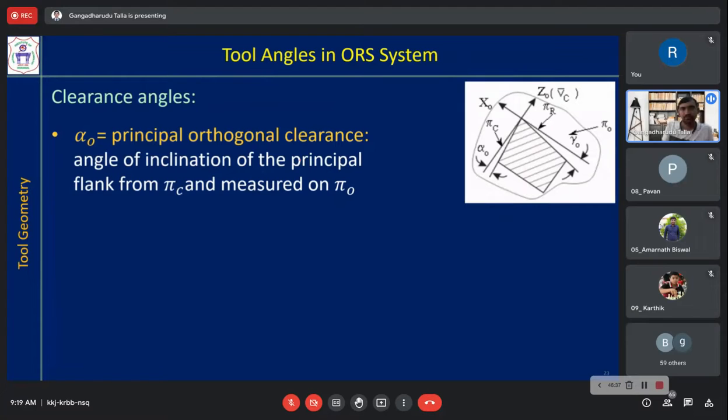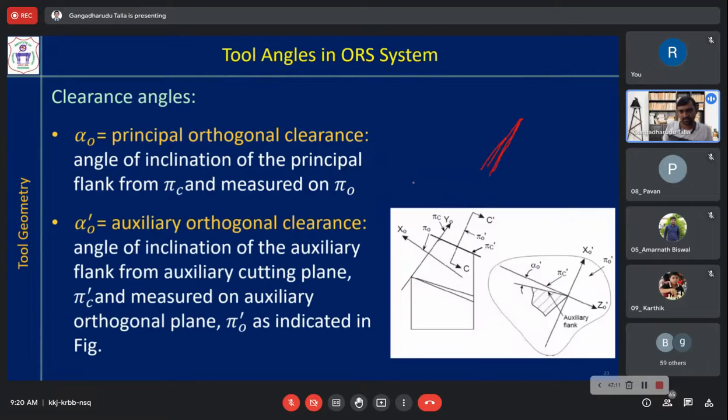Alpha O is the principal orthogonal clearance angle, or simply the orthogonal clearance angle; if you don't use "principal" that is also okay. It is the angle of inclination of the principal flank from pi c, that is this initial red color line. That angle is alpha O, the orthogonal clearance angle or principal orthogonal clearance.